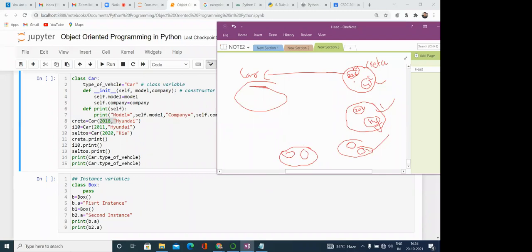If we change something, suppose we change Creta.model, we are changing the value of this instance variable only. All others will be unchanged. Is this clear to you? Please tell me. This thing is clear? Yes, sir.